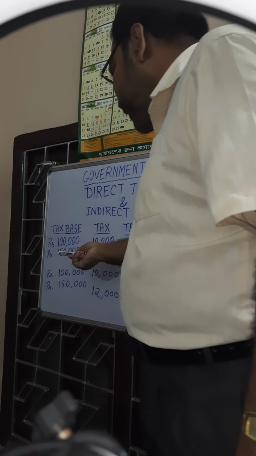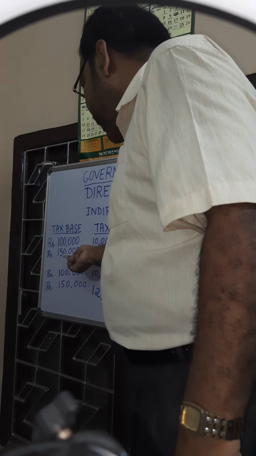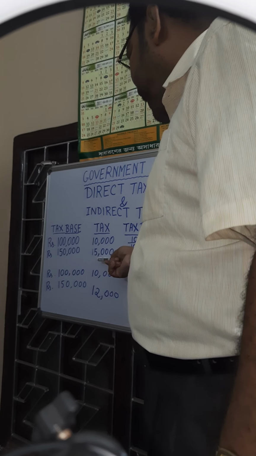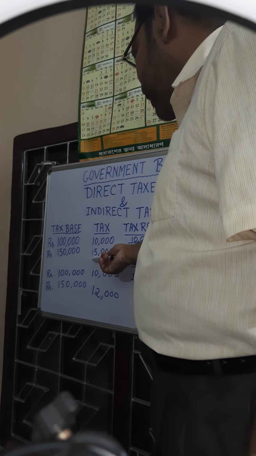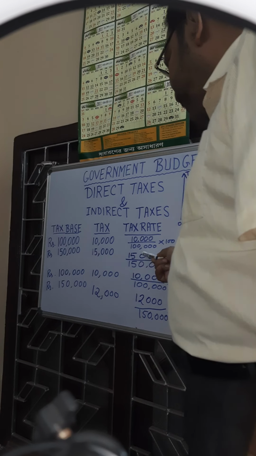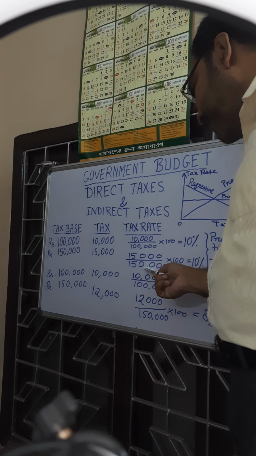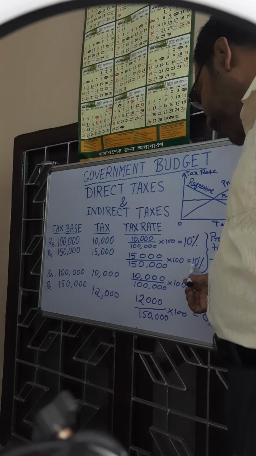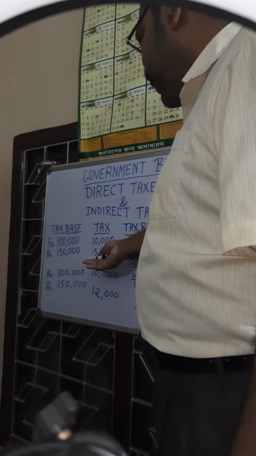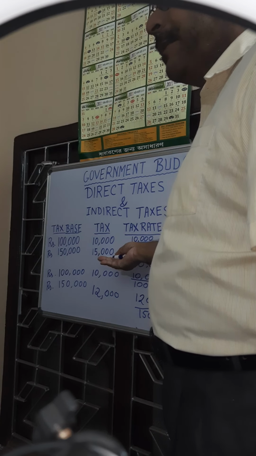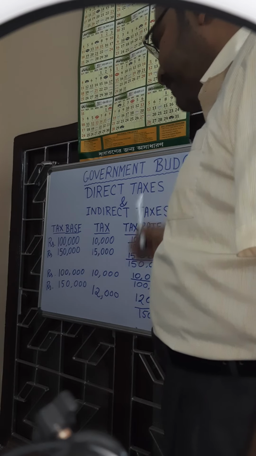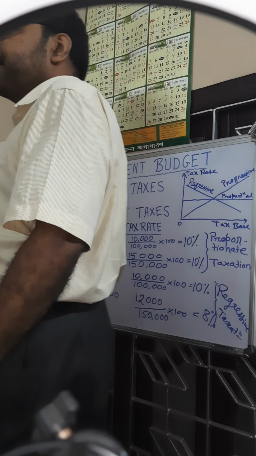So when level of income is more, suppose 1.5 lakh, 150,000, and tax paid by the individuals 15,000, the tax rate is becoming 15,000 divided by 150,000 into 100, again 10%. So with the increase in level of income, total tax paid by the people is also increasing proportionately, so the tax rate remains unchanged, 10%, 10%.